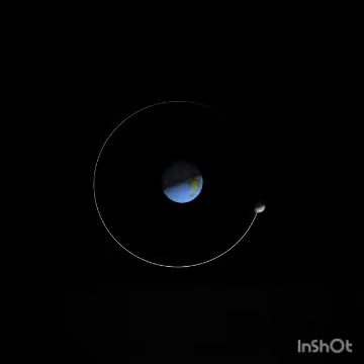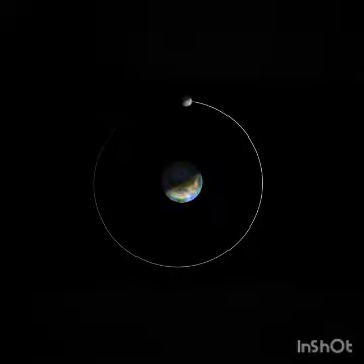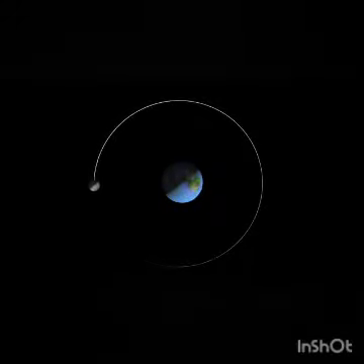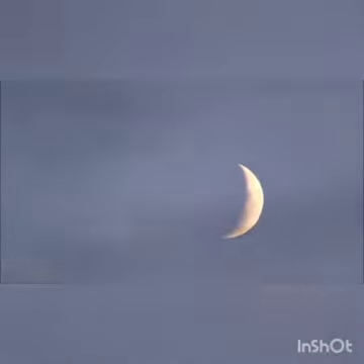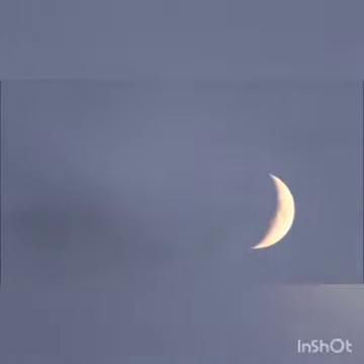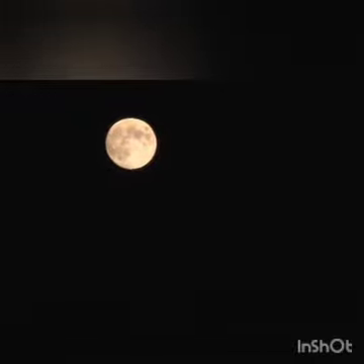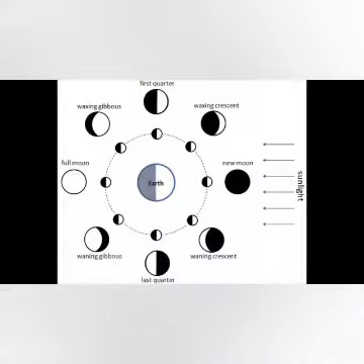Thereafter, every night, the size of the bright part of the moon appears to become thinner and thinner. On the 15th day, the moon is not visible. This day is known as the new moon day. So, from full moon to new moon, there are 15 days. After this new moon day, the very next day, only a small portion of the moon appears in the sky. This small portion of the moon after the new moon day is called the crescent moon. Then again the moon grows larger every day, and again on the 15th day, we get a full view of the moon. The various shapes of the bright part of the moon as seen during a month are called phases of the moon.